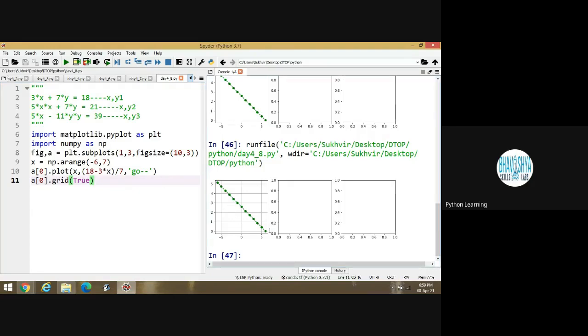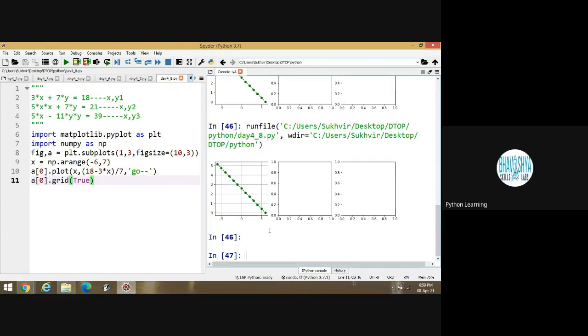Can you see the grid here? Yes. And inside this one, you can write one more thing, a0 dot, suppose I am writing set title, default grid.